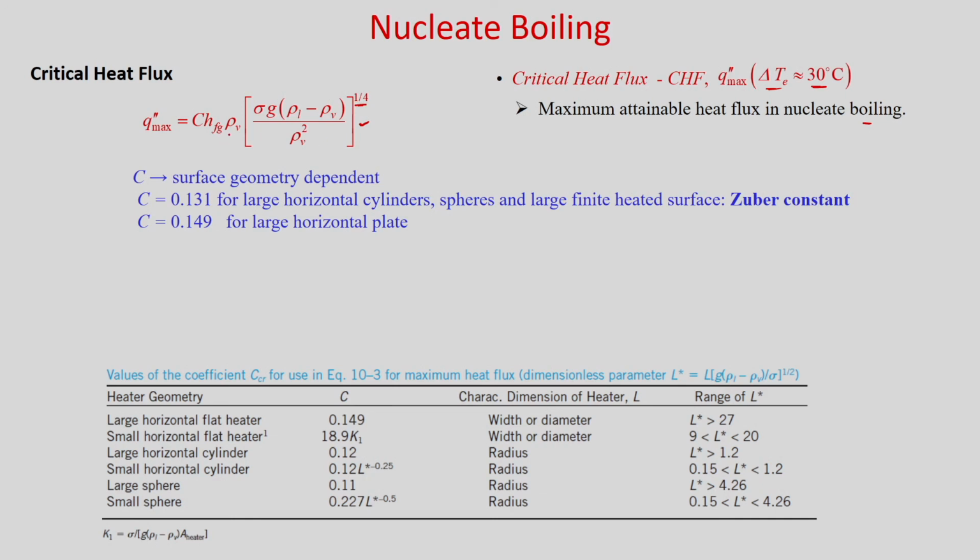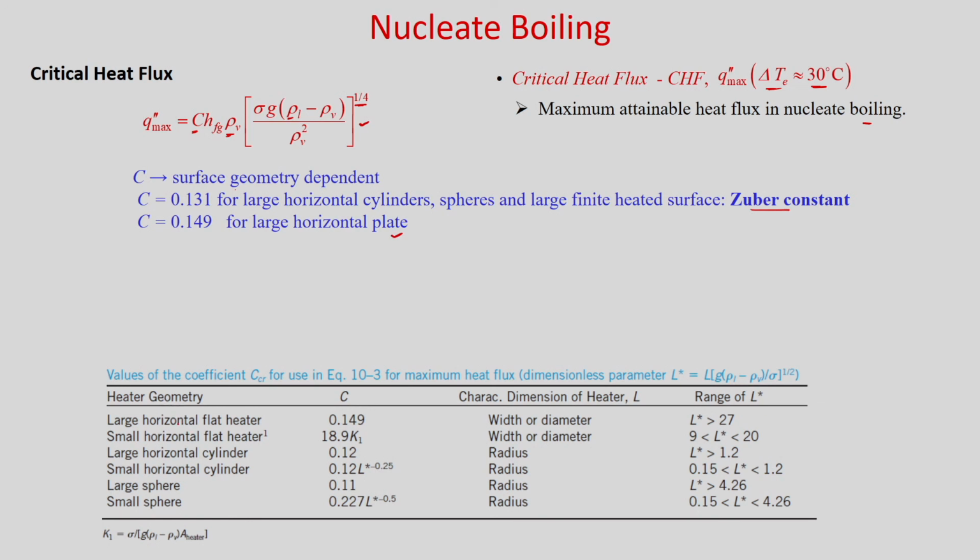Here rho_v is your vapor density and rho_l is your liquid density, and C is the constant that depends on surface geometry. C is 0.131 for large horizontal cylinders, spheres and large finite heated surfaces, and this C is known as Zuber constant, and C is 0.149 for a large horizontal plate.